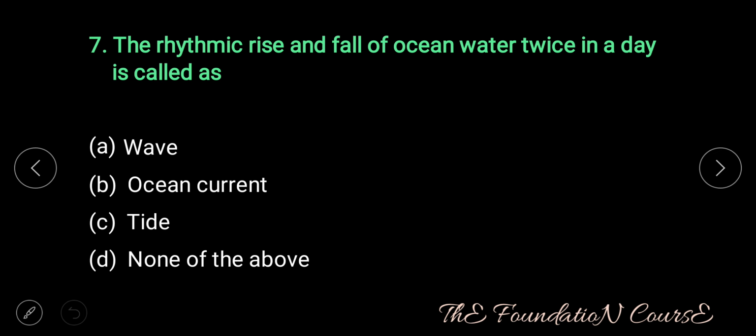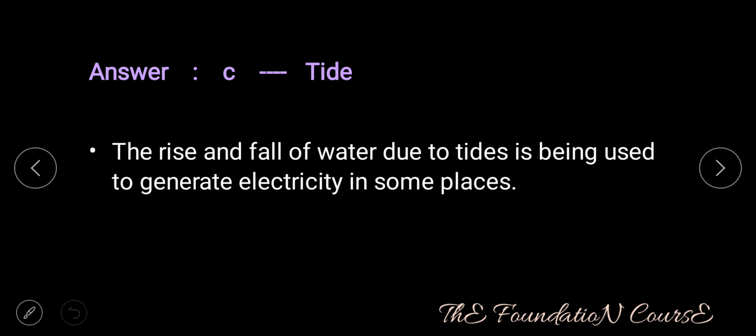Question number 7. The rhythmic rise and fall of ocean water twice in a day is called as option A, wave, option B, ocean current, option C, tide, option D, none of the above. Answer is option C, that is tide. The rise and fall of water due to tides is being used to generate electricity in some places.